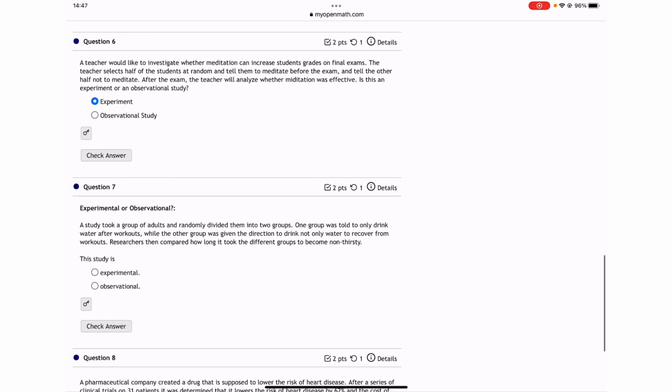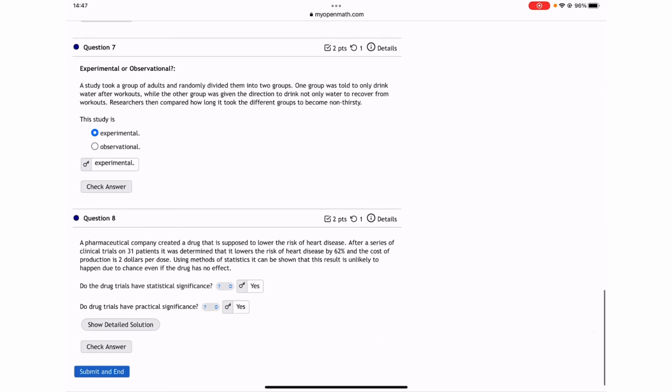And here also, experimental or observational. A study took a group of adults and randomly divided them into two groups. One group was told to only drink water after workout. So it is clearly going to be experimental because they tell them what to do. They don't just observe. Okay. While the other group was given direction to drink not only water to recover from workouts. So this is experimental, I insist.